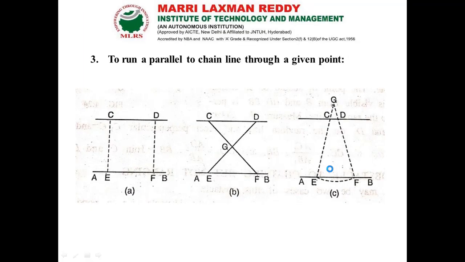Next, how to draw a parallel line. Here the thing is very easy, since we already have the line AB. We have to choose some intermediate points E and F. From E and F we have to take some equal distance. For example, I have to erect a perpendicular with the help of a cross staff, or else by the previous method. From these points I have to choose the distances, that is EC as well as FD, spaced at some distance from E, the point F.